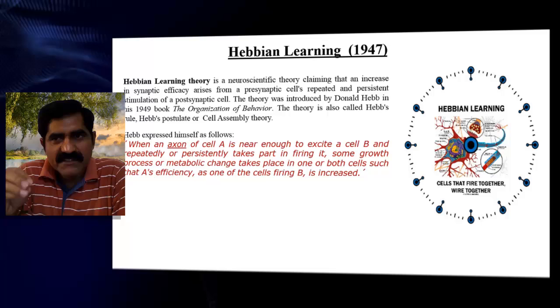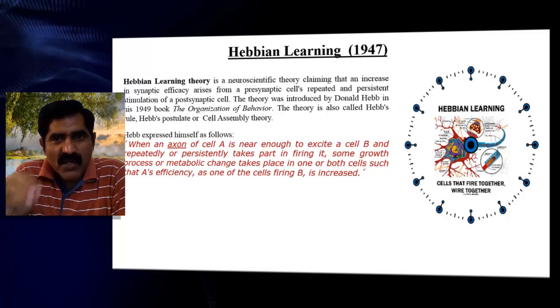So, if you see the details of this Hebbian learning, if you take cell A, the output of cell A is connected to the axon, which carries the signal and in turn can excite a cell B. And if A repeatedly, persistently takes part in firing B, then some growth process or metabolic changes take place in both the cells, A as well as B, such that A's efficiency as one of the cells firing B is increased. So both are linked now.